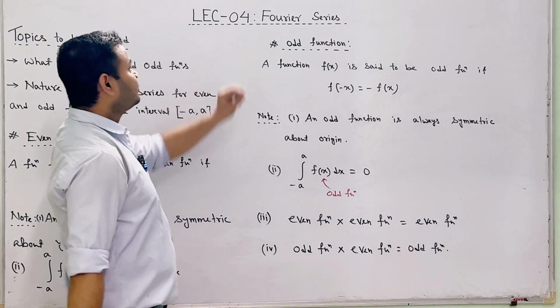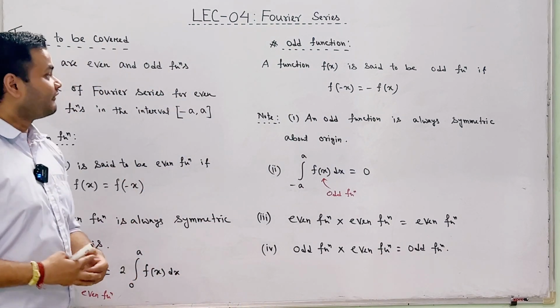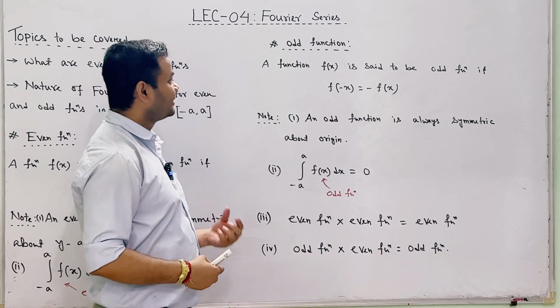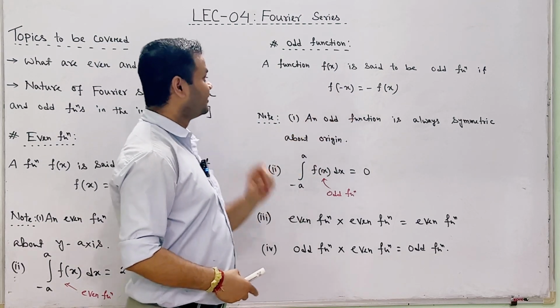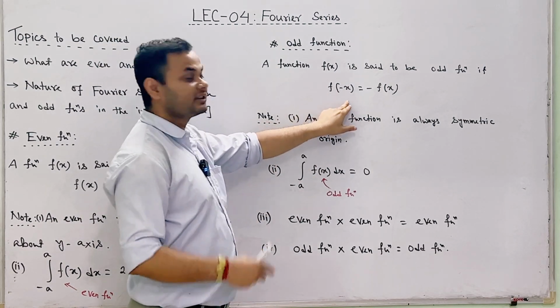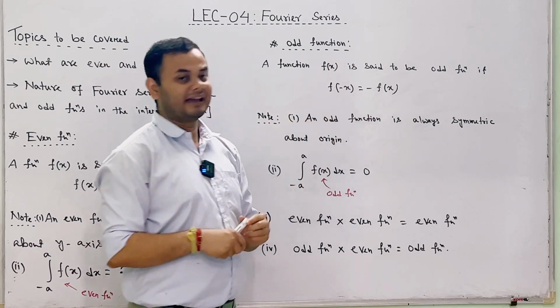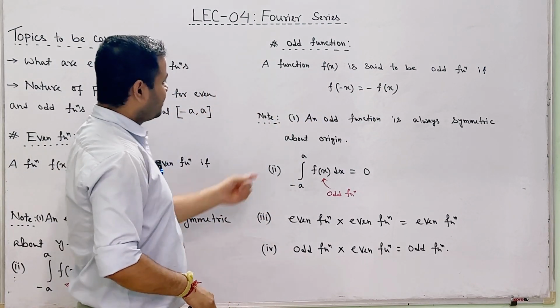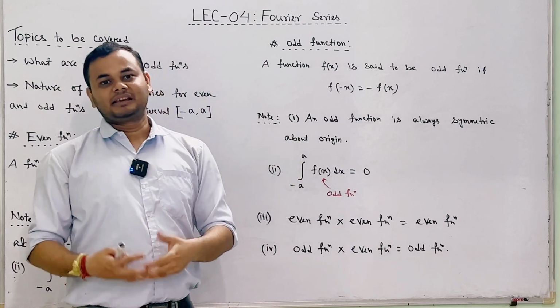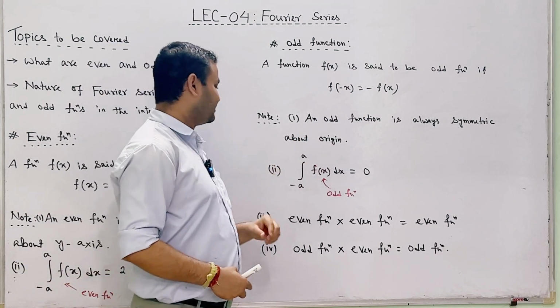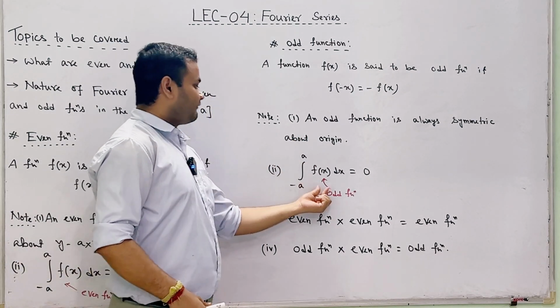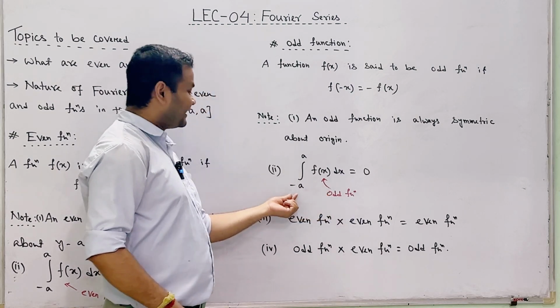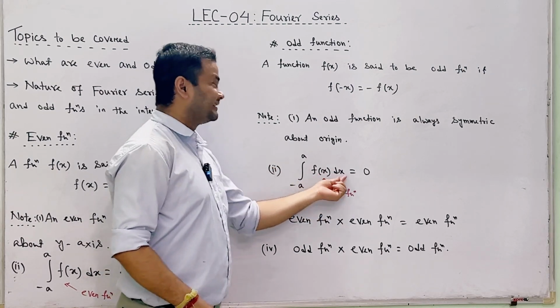Next, let me define what is odd function. Students, a function f of x is said to be odd function if it satisfies this condition, that is f of minus x should be equal to minus of f of x. Next, some important points regarding odd function. Number 1, an odd function is always symmetric about the origin. Number 2, if f of x is odd function, then integration -a to +a f of x dx is always 0.